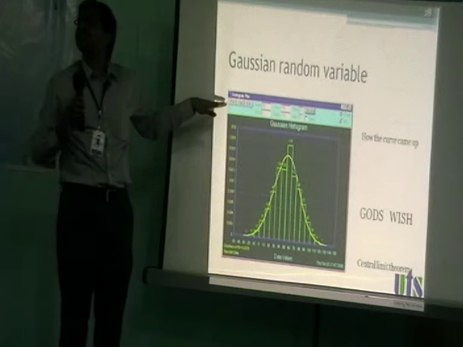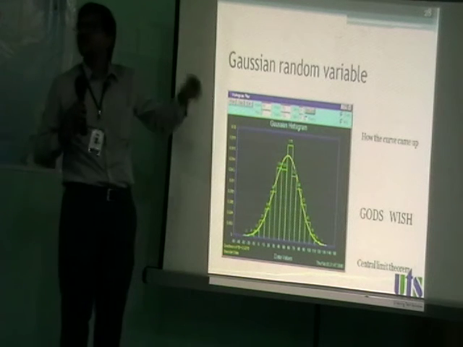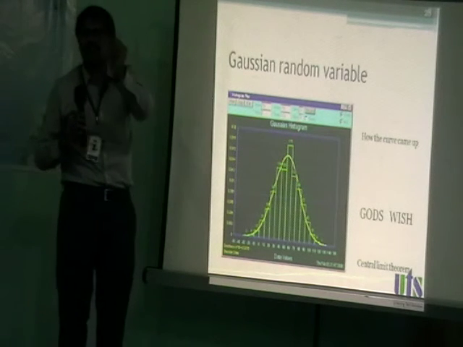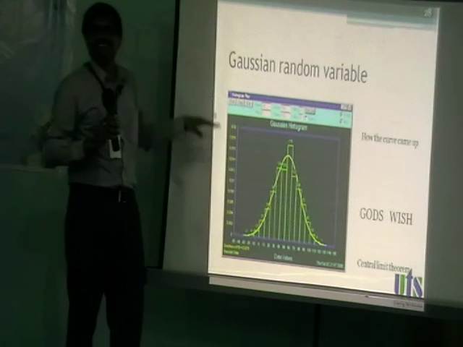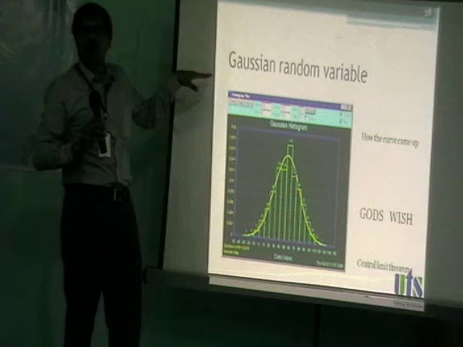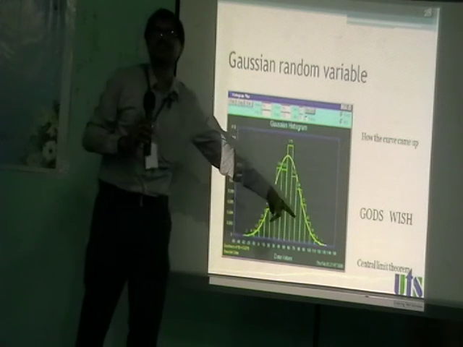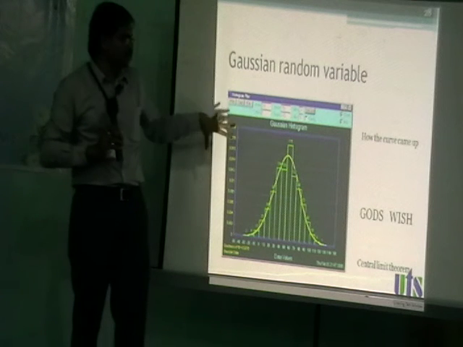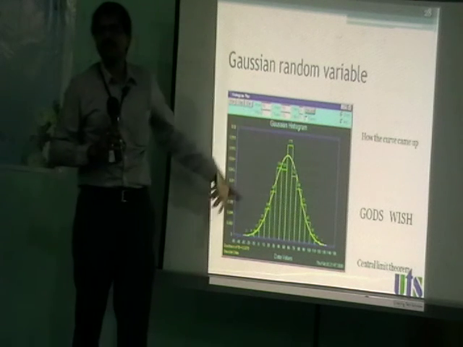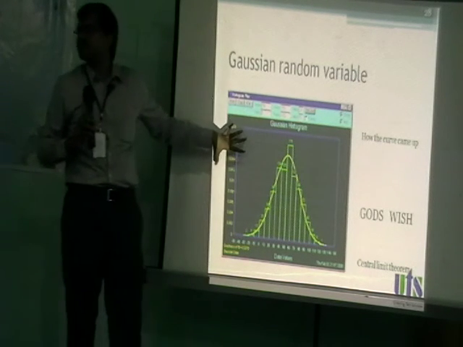So what is the y-axis now? The y-axis is frequency: how many times the random noise has fallen into that interval. So the x-axis is the interval and the y-axis is the frequency, how many times it has fallen. This is nothing but the Gaussian curve. Now the question may come, why is it this curve? That I am not pretty sure, it must be God's wish. It has to come in that shape, but that is Gaussian noise.